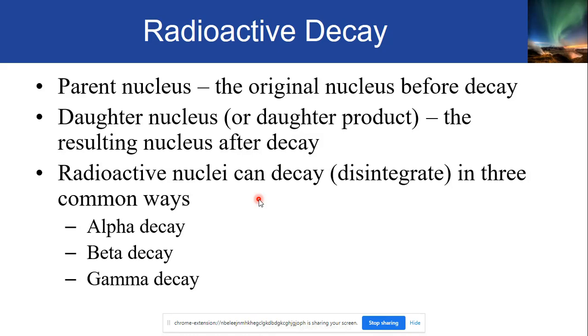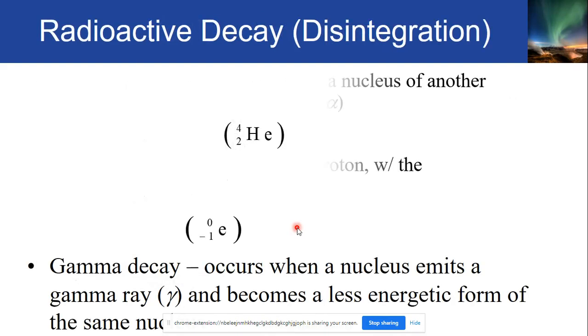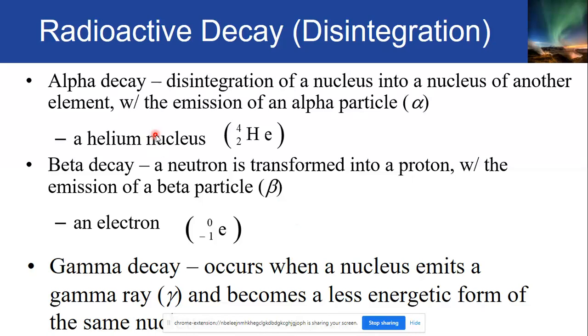So radioactive nuclei can decay or disintegrate in three common ways. Actually, there are, I think, six ways, but these are the ones often encountered in textbooks, in researches, in observations: the alpha decay, the beta decay, and the gamma decay. These are the three that are included in your LAS. So what are these decays? Let us examine what an alpha decay is.